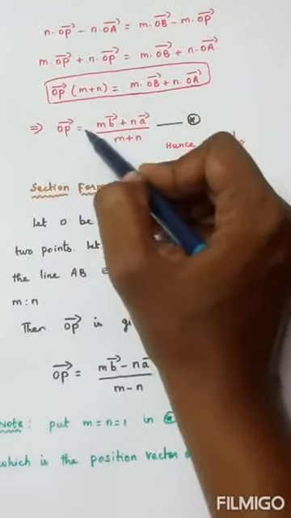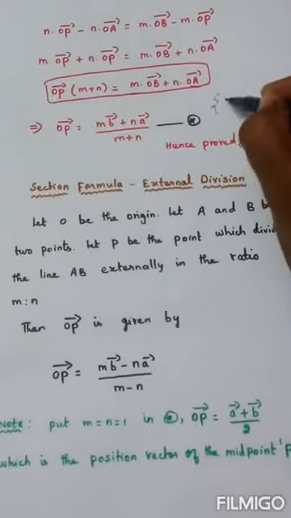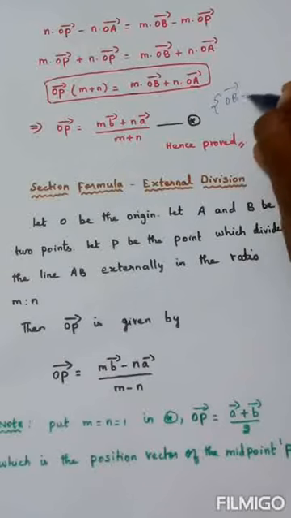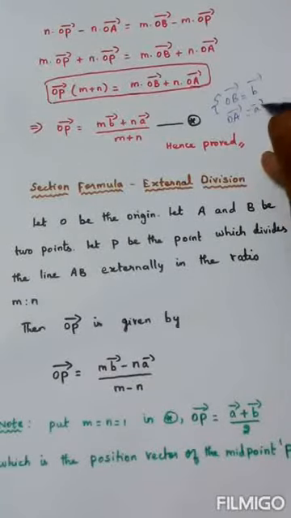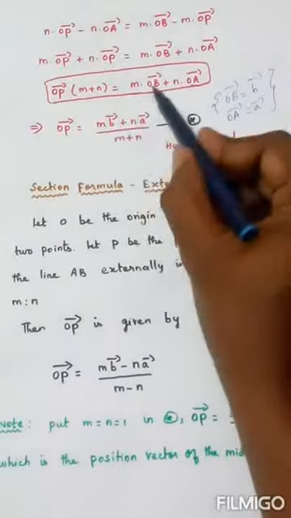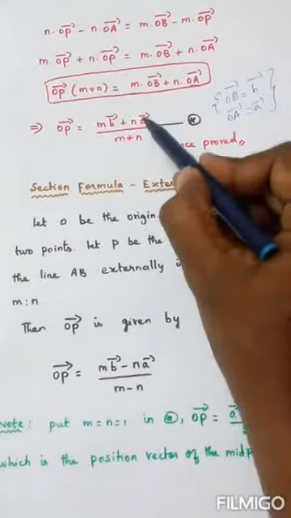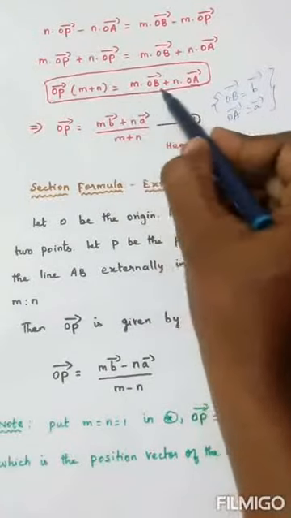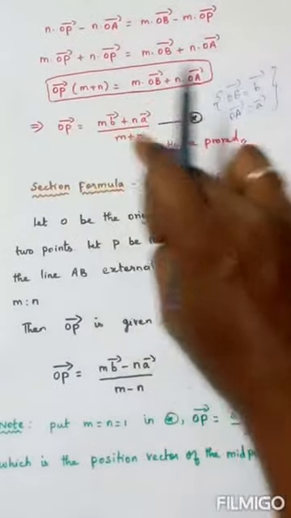Now OP vector can be written as m into OB vector. We know very well from the diagram, OB vector is called B vector, OA vector is called A vector, right? So m into B vector plus n into A vector. I'm bringing this m plus n to the other side, becomes division, so m plus n. So this is what we wanted to prove.